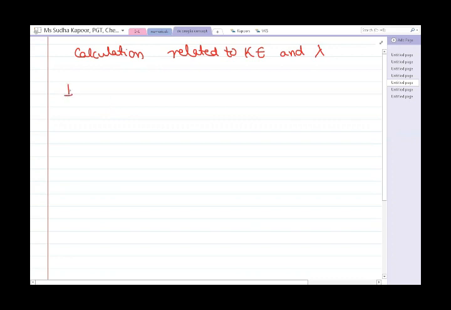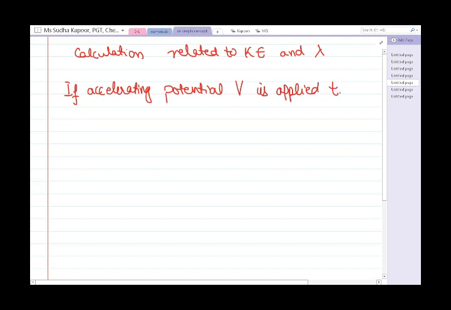If accelerating potential V is applied to the electron beam, there is also a question related to this topic in our NCERT. The energy acquired by the electron is expressed in terms of kinetic energy.